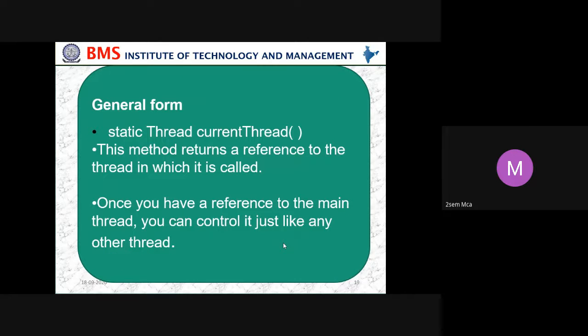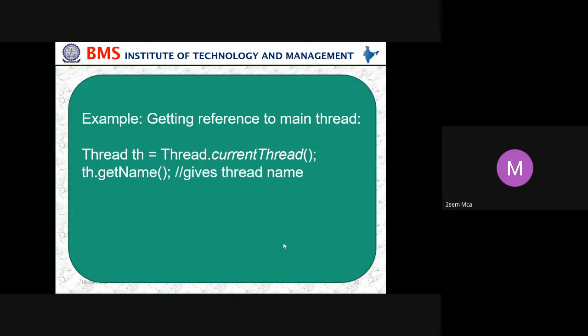General form: static Thread currentThread. This method returns a reference to the thread in which it is called. Once you have a reference to the main thread, you can control it just like any other thread. Example, getting a reference to the main thread: Thread th equals Thread.currentThread, th.getName. That's what getting a reference to the main thread does.